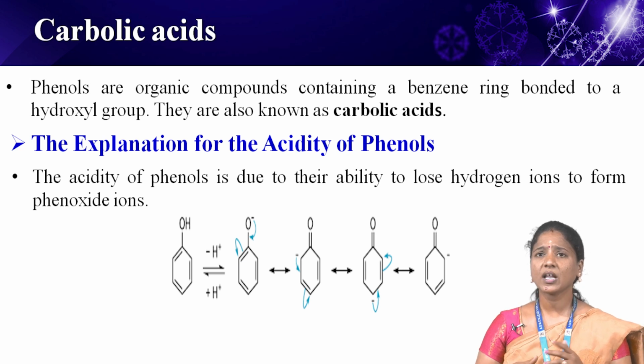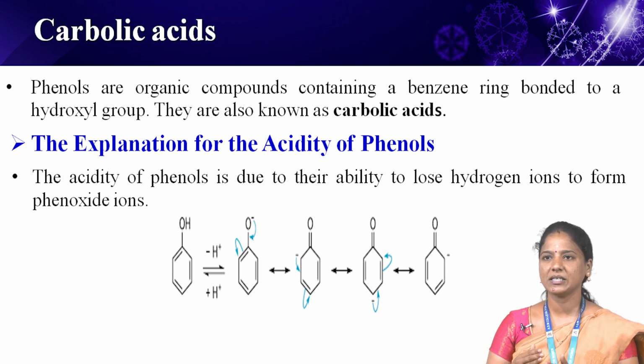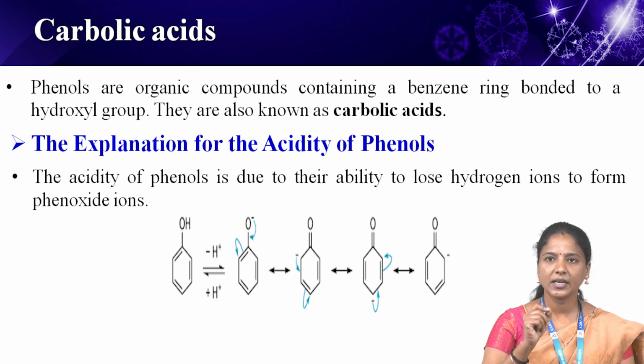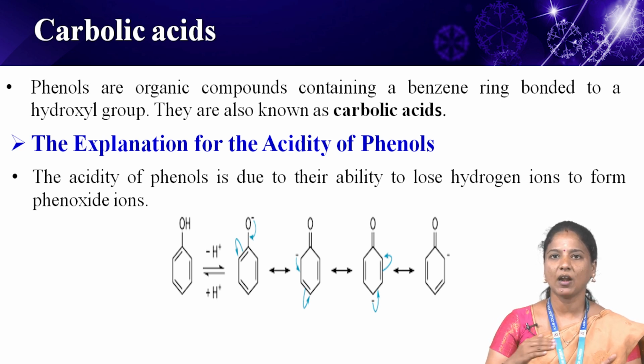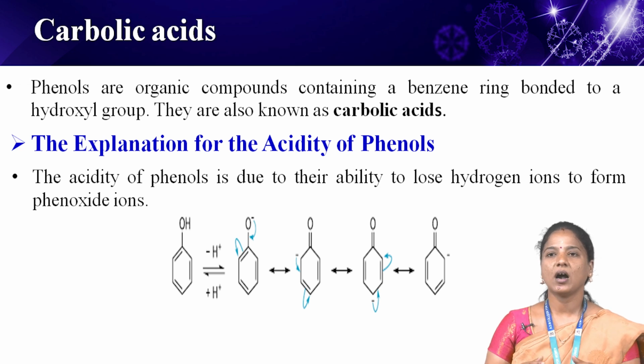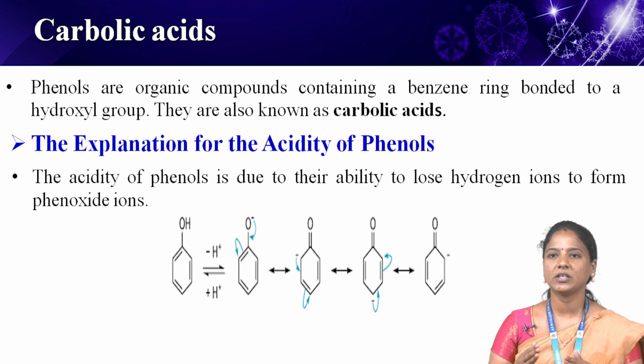Next one, the explanation for the acidity of phenols. The acidity of phenols is due to their ability to lose hydrogen ions to form phenoxide ion. In a phenol molecule, the sp2 hybridized carbon atom of the benzene ring attached directly to the hydroxyl group acts as an electron withdrawing group.